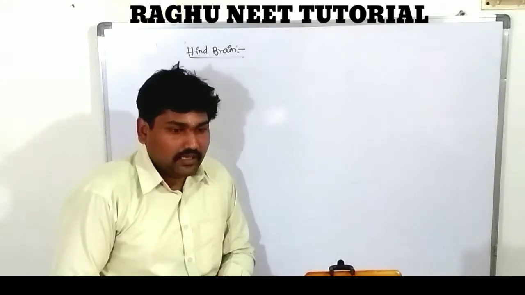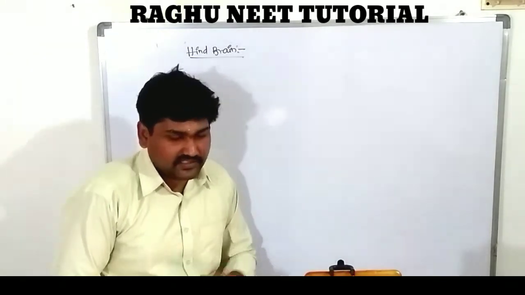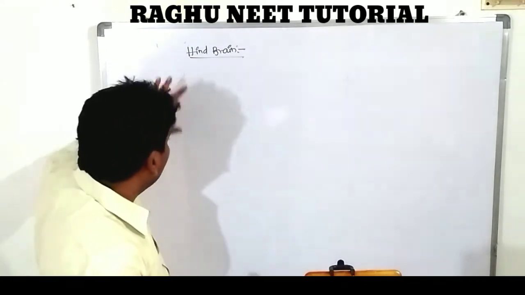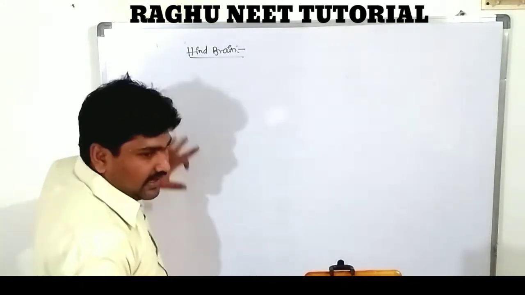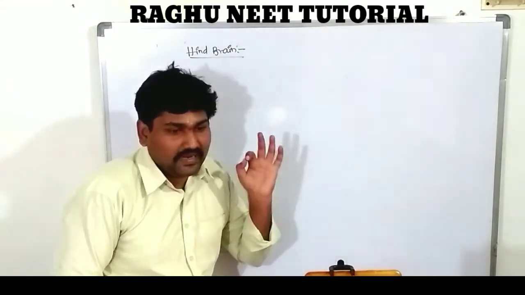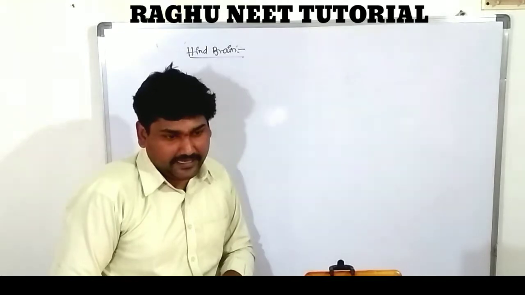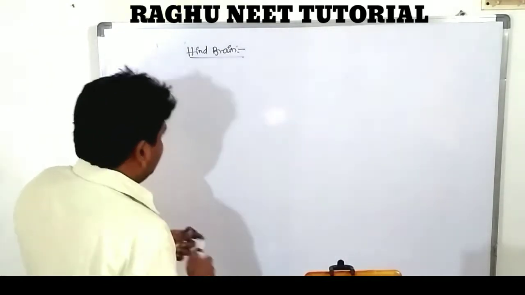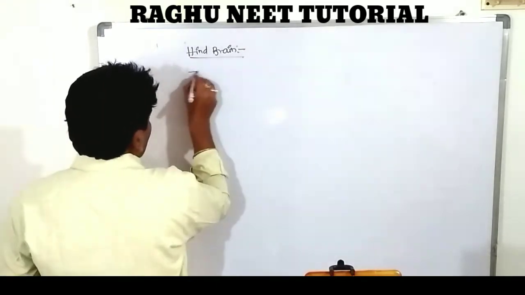It contains 3 regions. How many regions? There are 3 regions. What are they? First one is cerebellum, pons varoli, and medulla oblongata. Let's discuss each and everything.